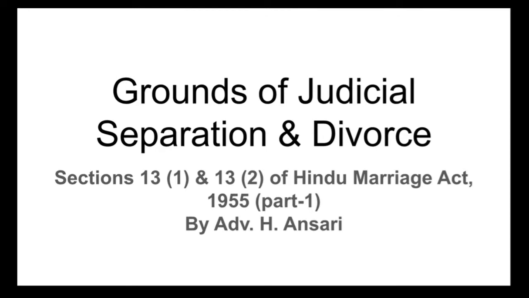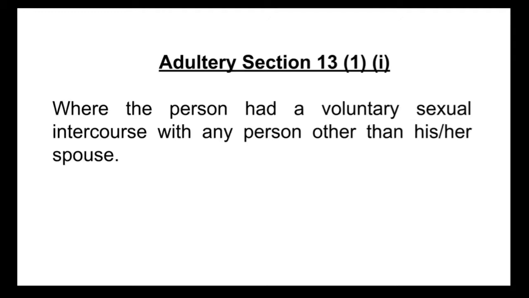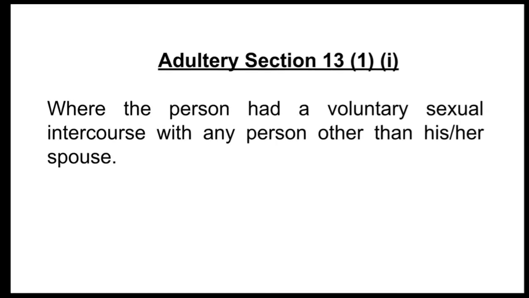Section 13(1) of the Hindu Marriage Act deals with the grounds of judicial separation and divorce which are available to both spouses. The very first ground mentioned in section 13(1) is adultery. On the ground of adultery, the aggrieved party can apply for either divorce or judicial separation. Section 13 clause 1 subclause 1 of the Hindu Marriage Act of 1955 deals with adultery as a ground of judicial separation and divorce. A petition for divorce or judicial separation can be presented before the court on the ground of adultery.